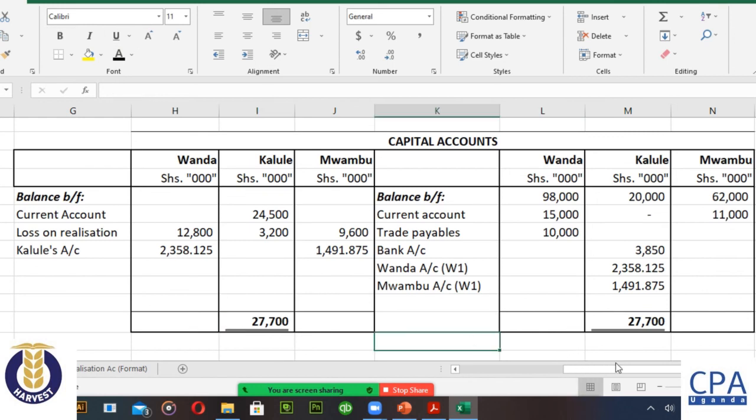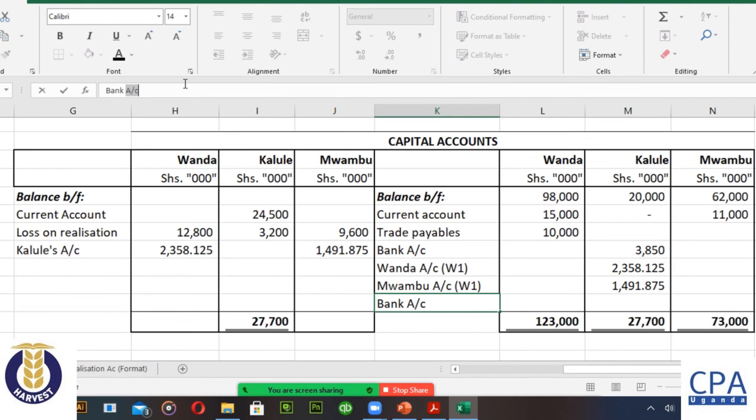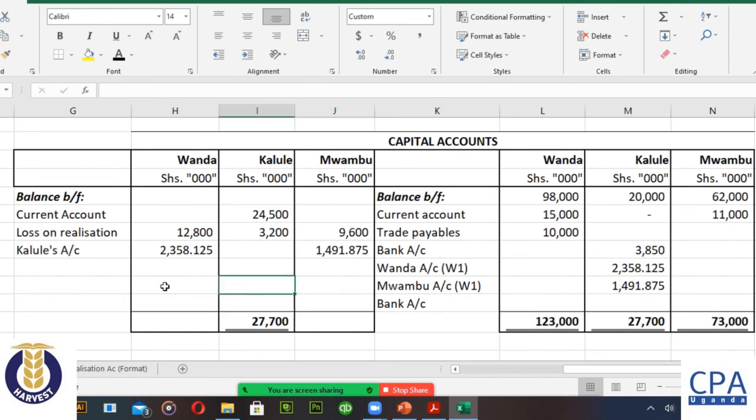However, Wanda and Mwambu are going to enjoy some money from the bank. So you need the bank account here, because any money that remains on the bank account is theirs. It's going to be theirs. So it means that at the bank we expect, okay, at the bank is supposed to be here. So these are the totals. So we are supposed to balance at that.